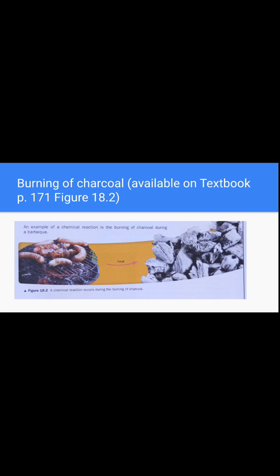The burning of charcoal is one example of a chemical reaction. And remember, a chemical reaction will always have a formula. The formula of the chemical reaction in burning charcoal is carbon plus oxygen, with heat, producing carbon dioxide and water. That's the chemical reaction formula. This one we call the chemical reaction formula.